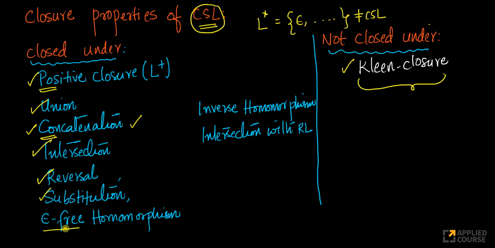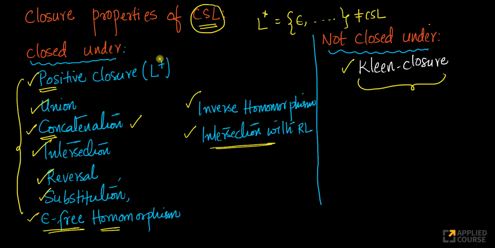That's all, right? So it can do concatenation, which means positive closure is allowed, union, intersection, reversal, substitution. Look at this, epsilon free homomorphism. As long as your homomorphism does not contain epsilon, this is called epsilon free homomorphism. Similarly, inverse homomorphism and intersection with regular languages. Under all these operations, your CSLs are closed.